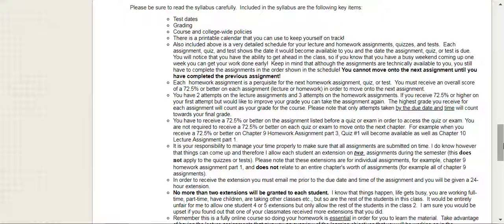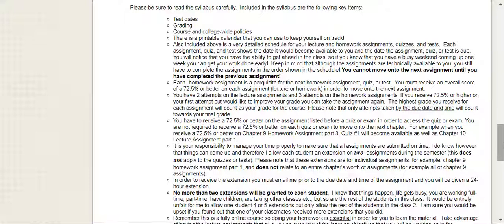You get 2 attempts on lecture assignments, 3 attempts on homework assignments. So if you receive a 72.5 or higher on the first attempt, but you'd like to improve your grade, you can take that assignment again. And the highest grade you receive for each assignment counts for your grade in this course. But only attempts that are submitted by the due date and time will count towards your final grade. So if you got a 75 on that first attempt and you take it again and get a 95 and it's submitted before the due date and time, that 95 will count for you in this class.